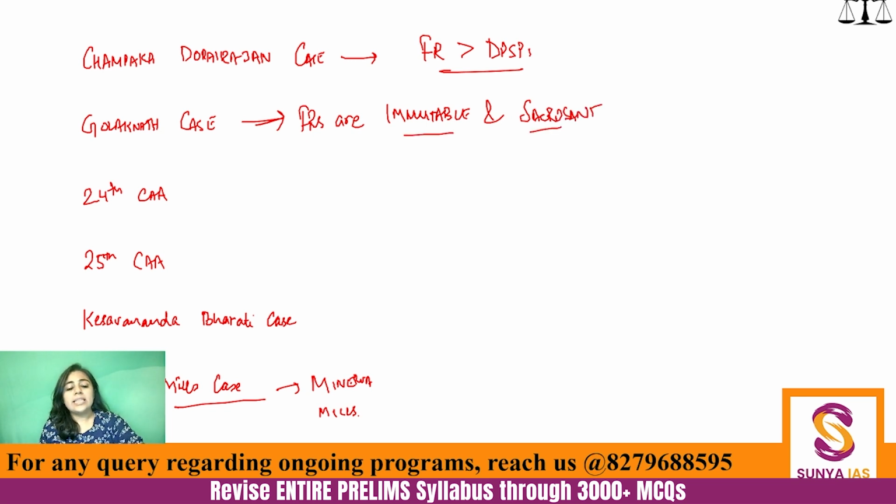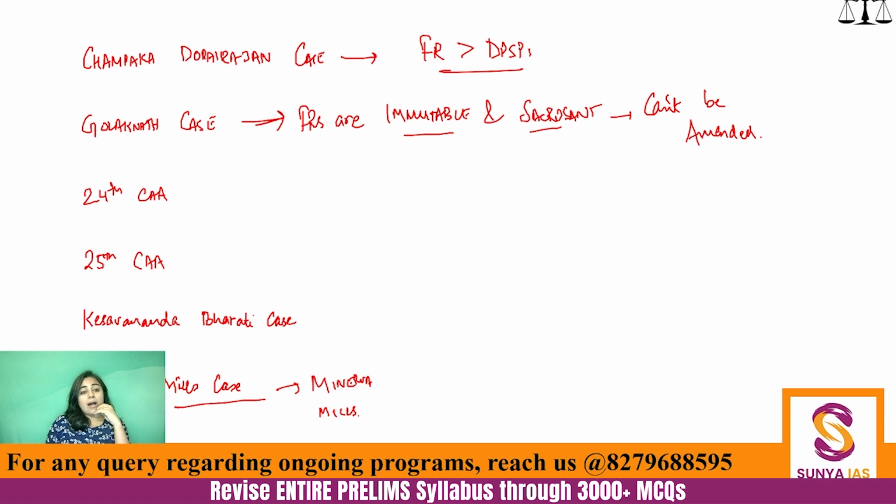This means they cannot be amended. They cannot be taken away. So they are permanent. This is what the Golaknath case said. That's the Golaknath case, second case in our chronology.